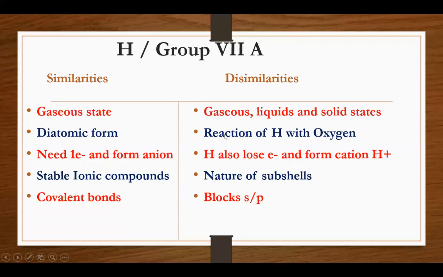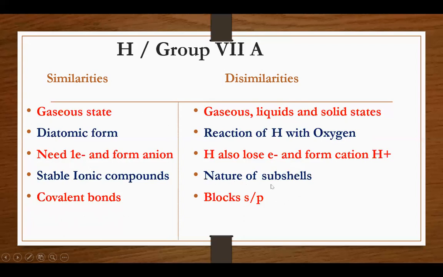Next, hydrogen has more tendency to react with oxygen and can form a stable oxide, while halogens lack this property. They do not form stable oxides with oxygen. Number 3, hydrogen has a tendency to lose electrons, and it can also exist in the form of cations, while halogens, the most electronegative elements of the periodic table, only gain electrons.